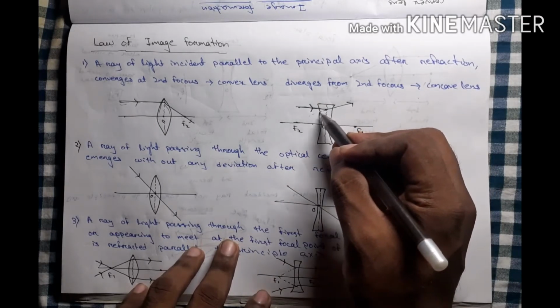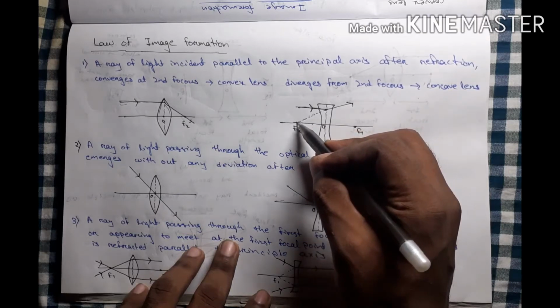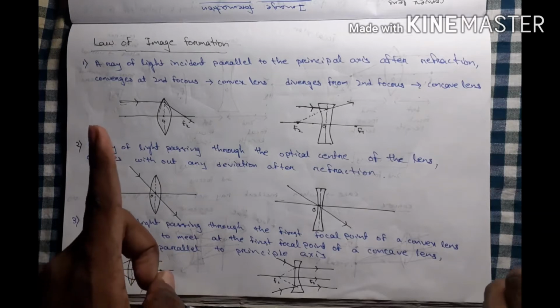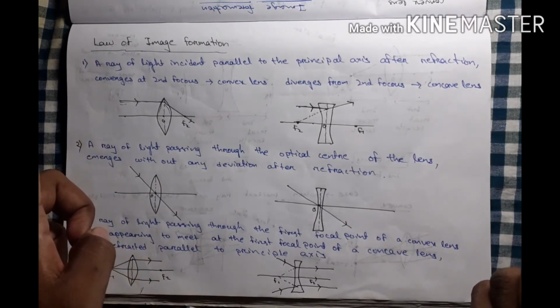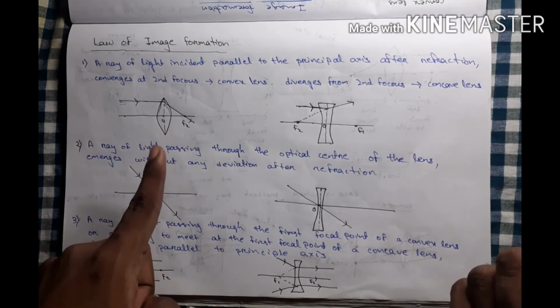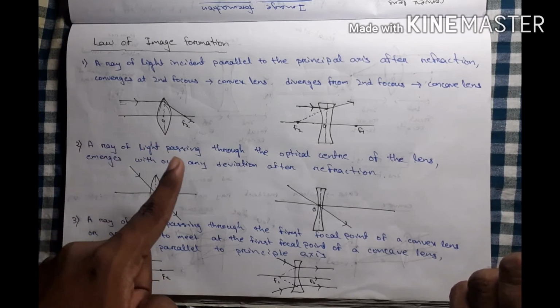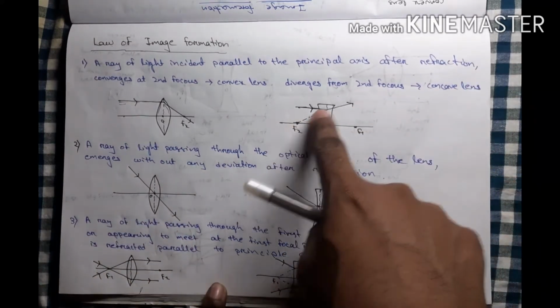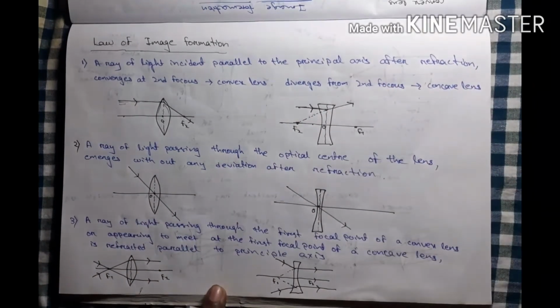It diverges from the second focus. Understand? Our first point is when the incident ray moves parallel to the principal axis: for a convex lens, it meets at the second focus. For a concave lens, it diverges from the second focus.